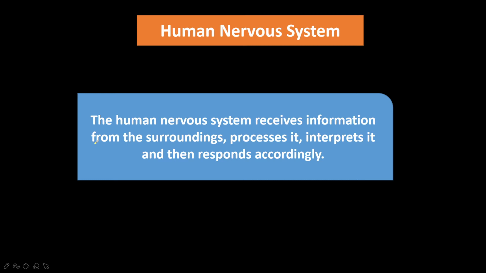Now we are going to discuss the human nervous system. The coordination of all the activities in human beings takes place in two ways, as we have discussed: the nervous system and the endocrine system or hormonal system. The nervous system and endocrine system work together to control and coordinate all the activities, such as physical actions, the thinking process and emotional behavior. Everything takes place in a systematic way only because of these two systems.